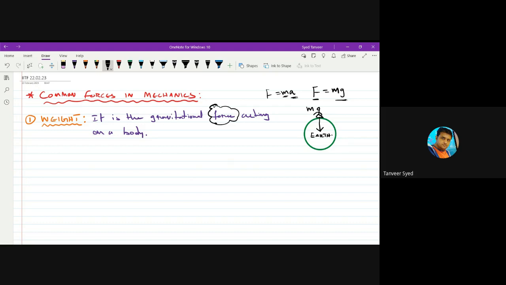Weight is a force. And you should understand what is the difference between mass and weight. This is very important.